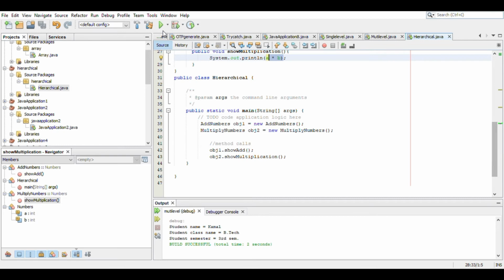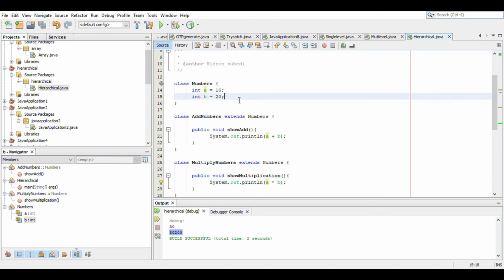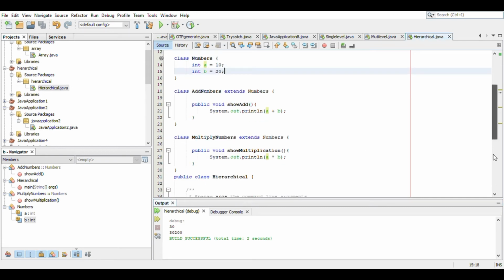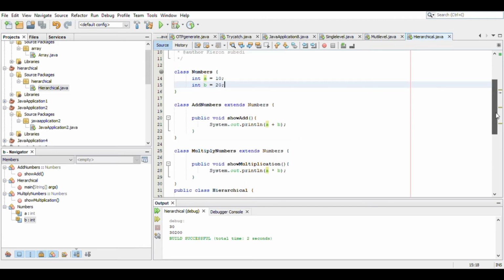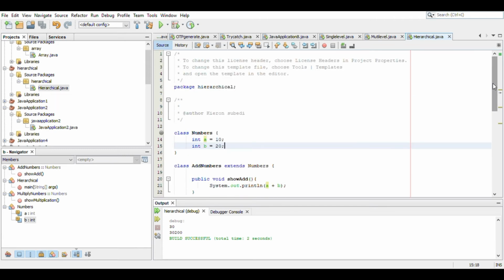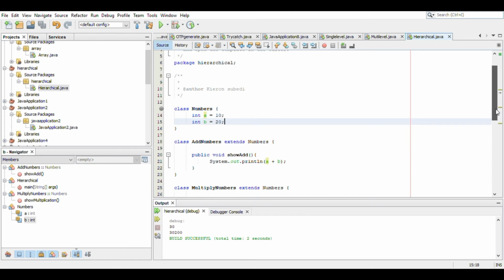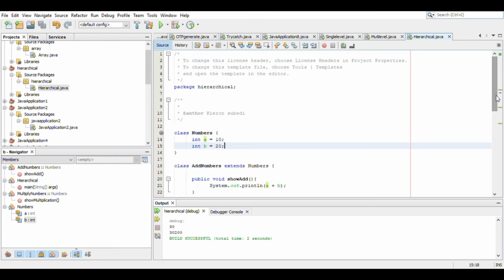Now we're going to see the output. Here we got the value of a plus b and a into b. A is 10 and b is 20. Likewise, we have got the value of a plus b and a into b here. That is the code for all three types of inheritance: single-level inheritance, multi-level inheritance, and hierarchical inheritance. That's the code for types of inheritance in Java.